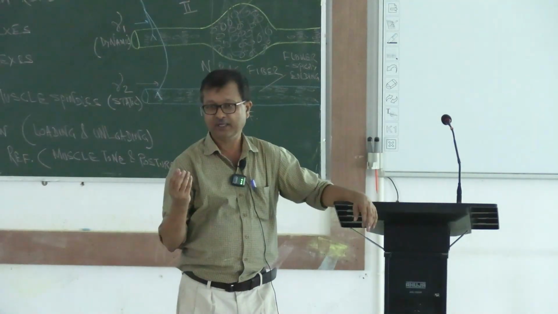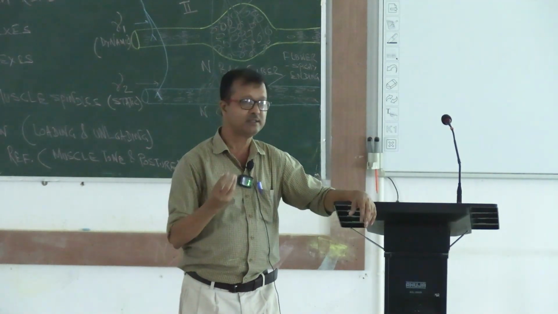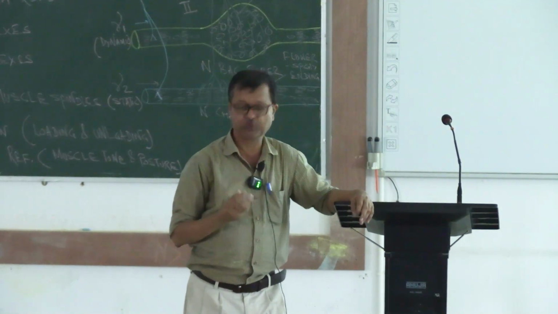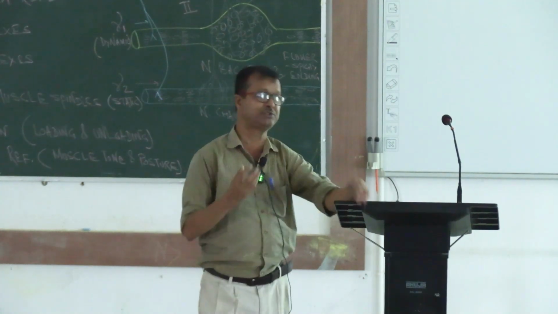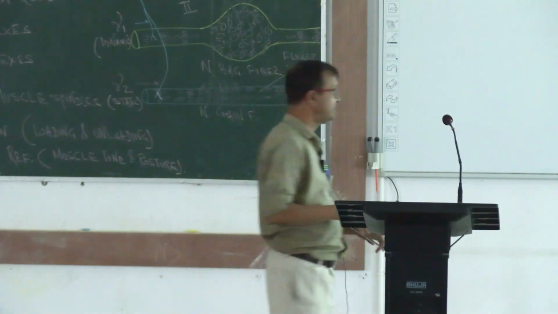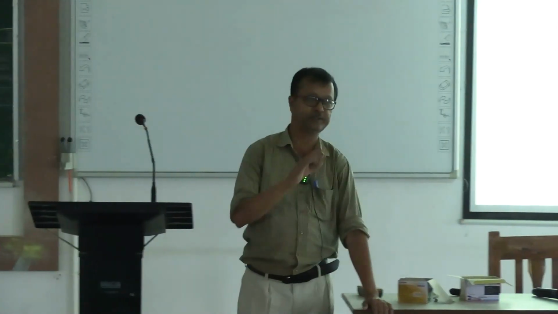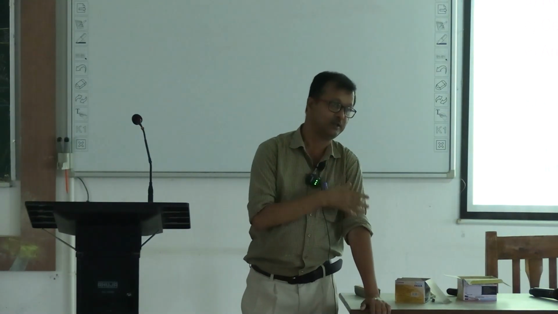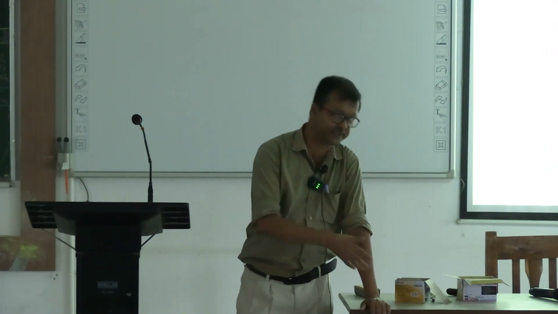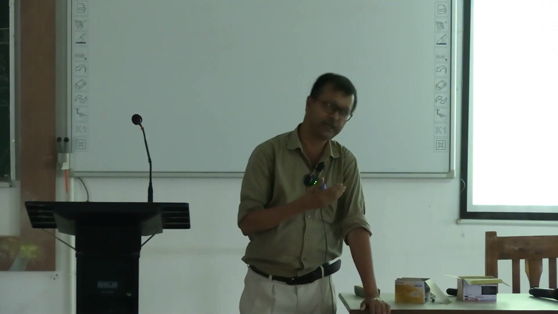What receptors? Proprioceptors, which sense the proprioception, that means the muscle movement, kinesthetic movement, muscle movement, right?